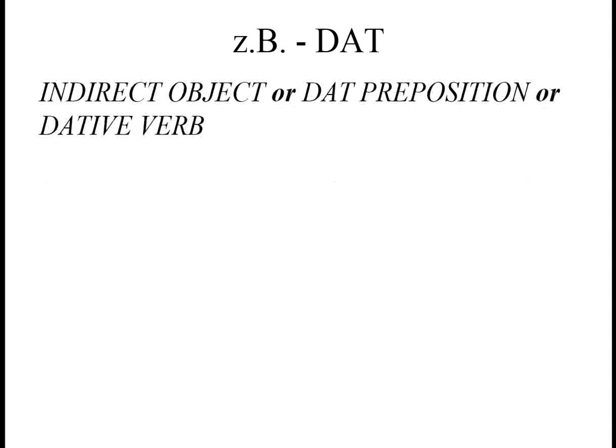In the dative case, we have three things to worry about. Is it one, the indirect object? Two, is the object of a dative preposition? Or three, are we going to see a dative verb sneak in?